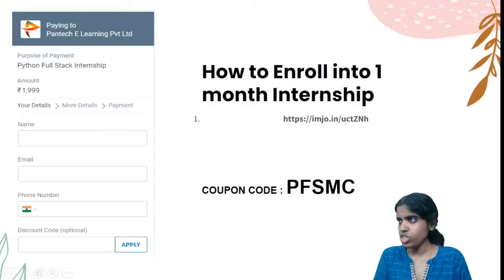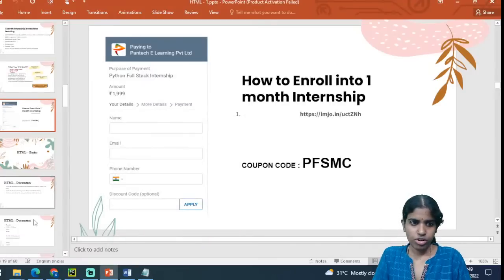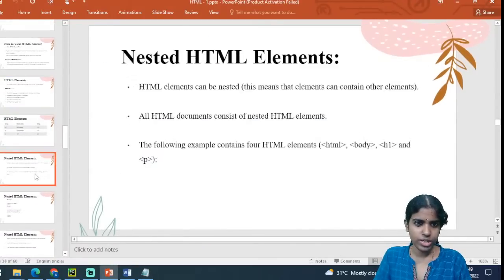Tooltip. One minute, I will just show you. For example, if I want to add something as a tooltip, I was discussing with you about tooltip, right?